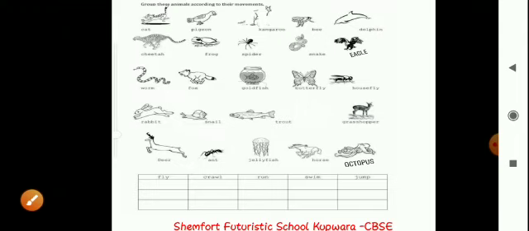This is supposed to be done by the students only. Parents can assist them, but it should be done by the students.